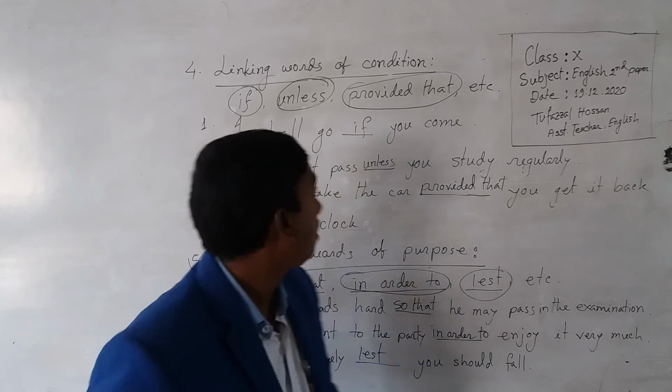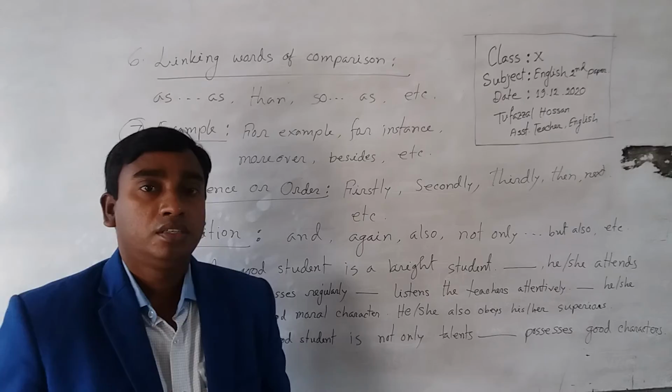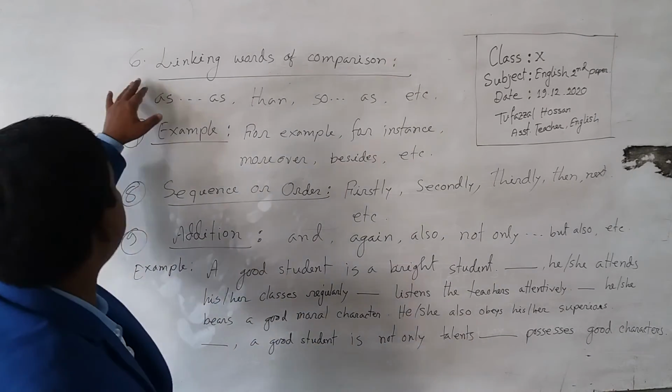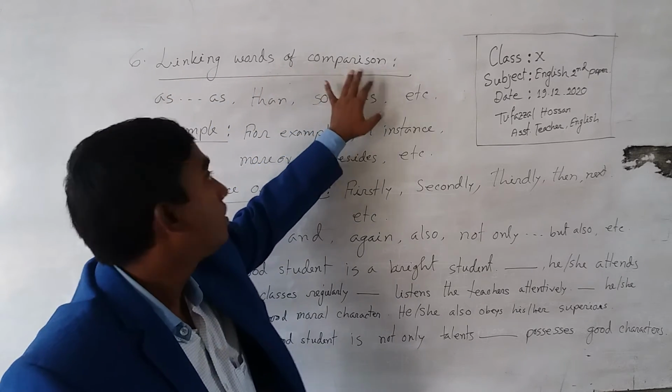Dear students, now I am going to another example. Number 6. Dear students, now number 6, you see here linking words of comparison.